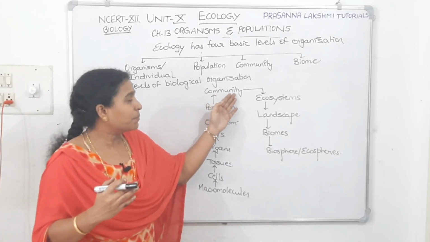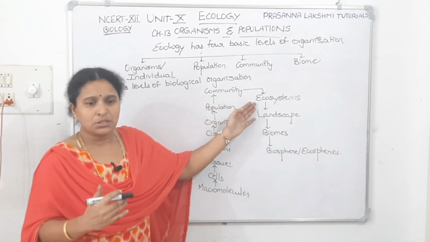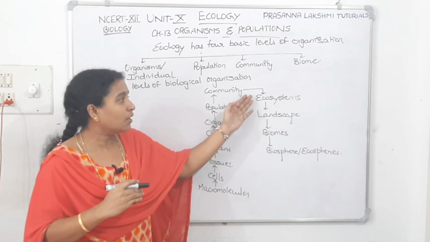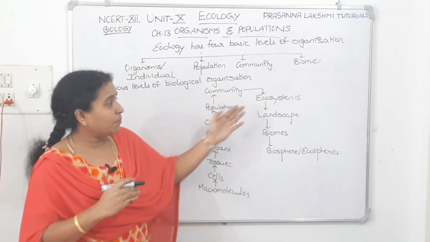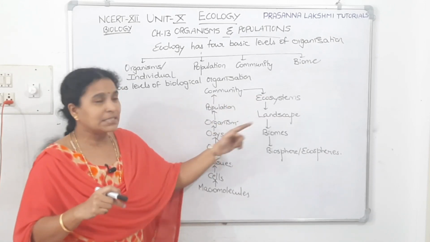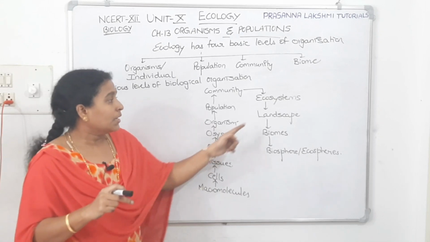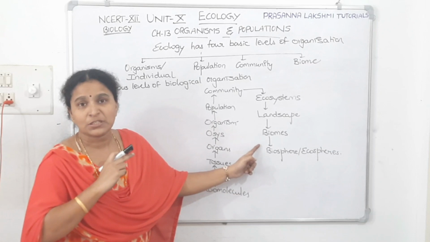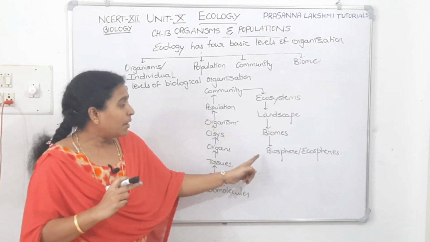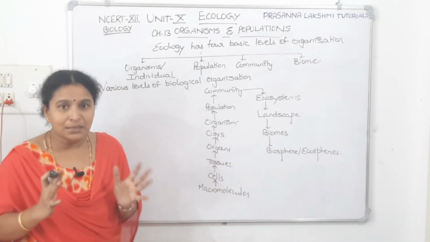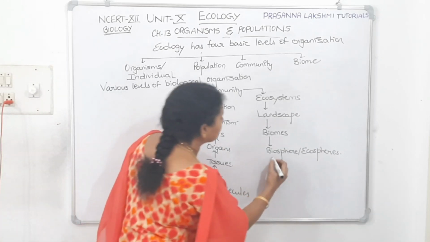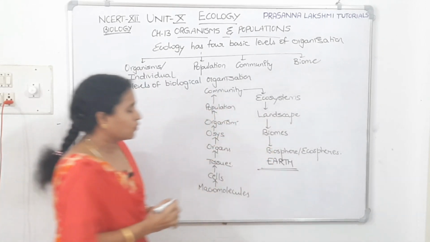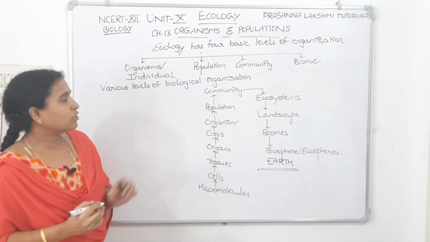Different communities comprise an ecosystem. In an ecosystem, there is a producer level community, a consumer level community, a carnivorous level community. So that's called an ecosystem. A group of ecosystems will make a large area, that's called a landscape, and it has defining boundaries. Different landscapes will make a biome, which has different climatic variations, climatic zones. Different biomes will make the biosphere or ecosphere; Earth is one biosphere or ecosphere. Okay, so these are the levels of biological organization.